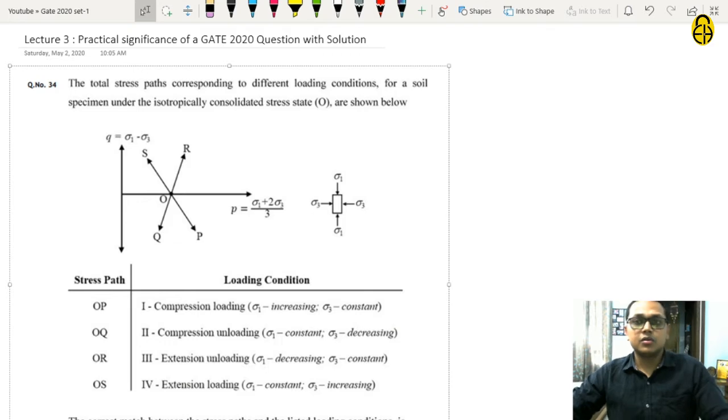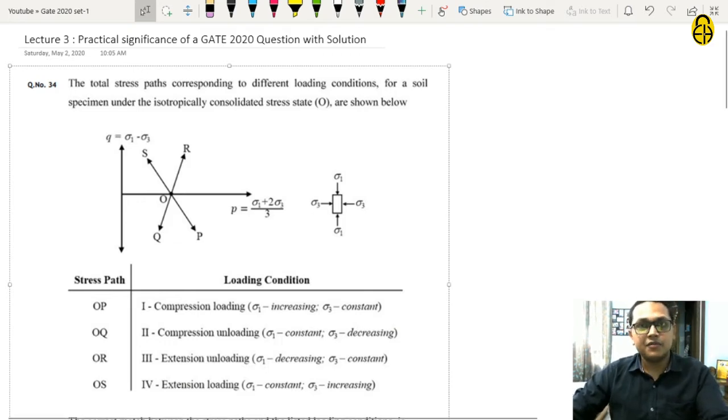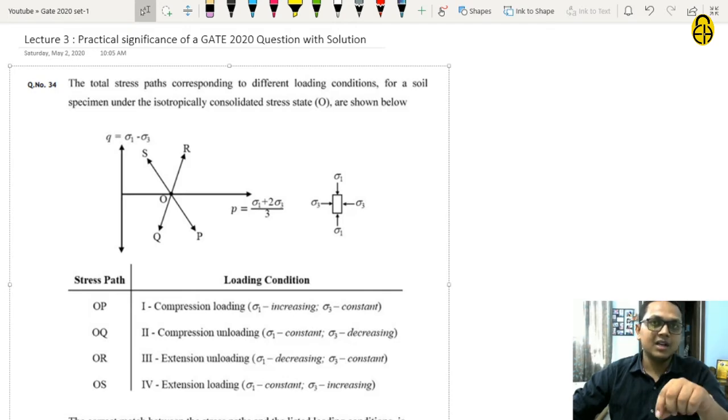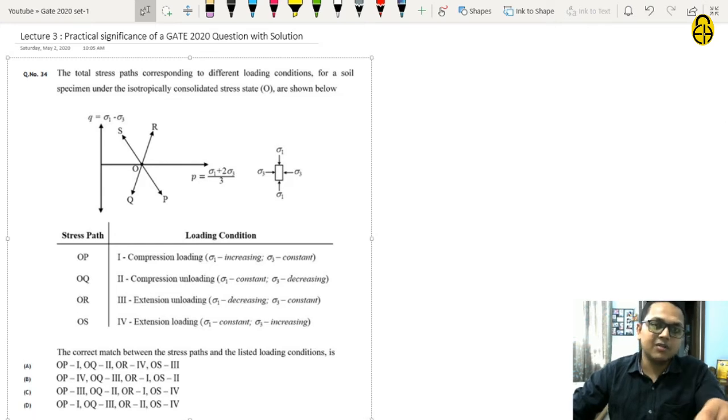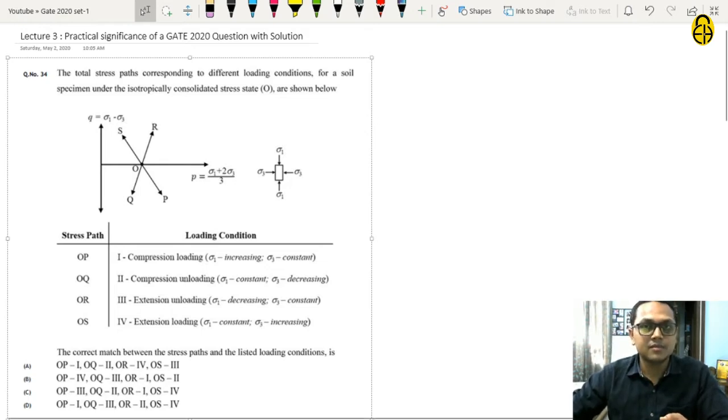So that is what I want you to do over here also. If you have studied this question before and you know this question, then it is very good. But if you haven't attempted this question and don't know what a stress path is, still I want you to take a minute and pause the video. I'll zoom out and show you all the options. Read the question properly, try to understand what the question is saying and what it is asking, and see if you can answer it. Pause the video and read the question. I hope you have read the question.